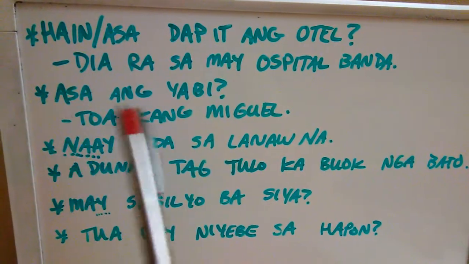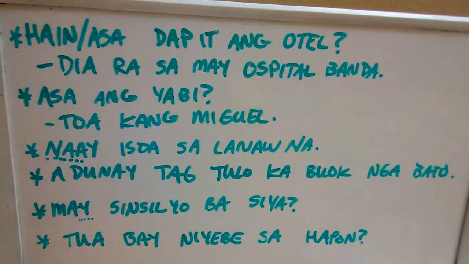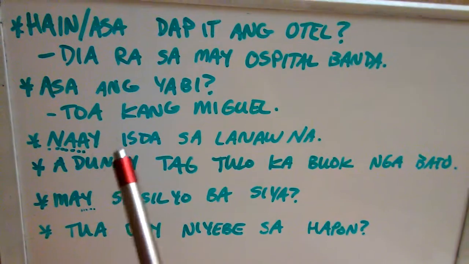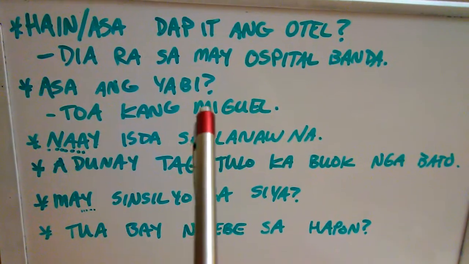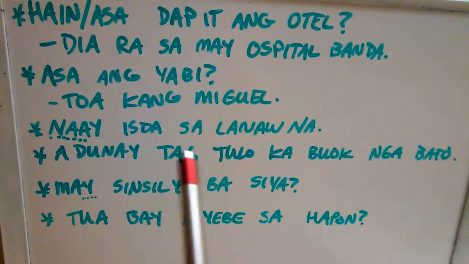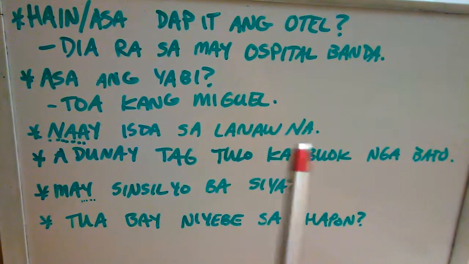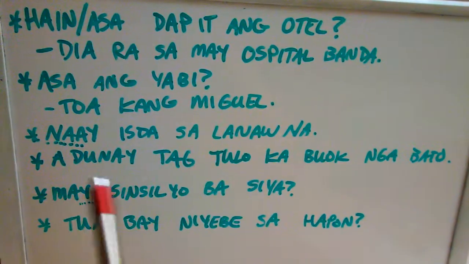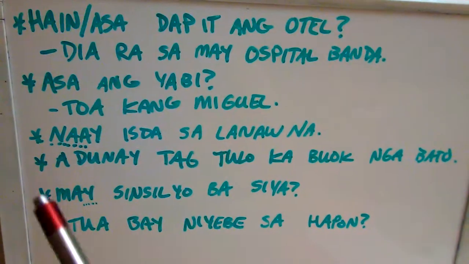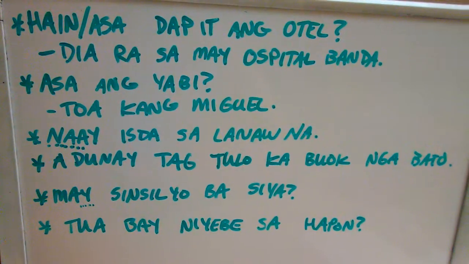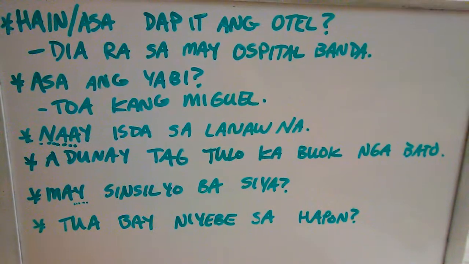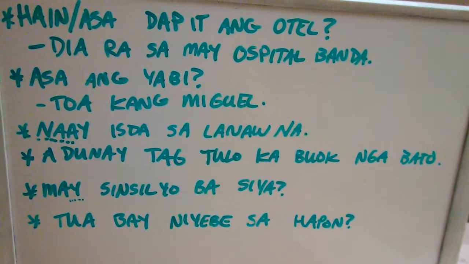The next one we have is "asa ang yabi," right? Again, you can use hain, but asa is starting to become more common now. "Asa ang yabi," where's the key, right? "Toa kang Miguel." Okay, so again, it asks the existential, and we gave it an existential. "Naay is that sa lanao na." Okay, so that's a mouthful. "Naay is that sa lanao na." And again, naa. With naa, just remember that it's starting to become that more universal existential question.